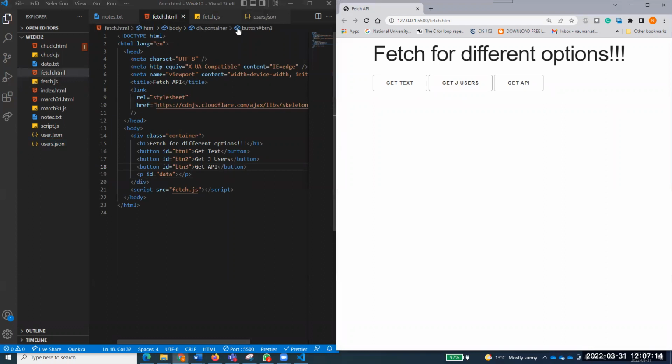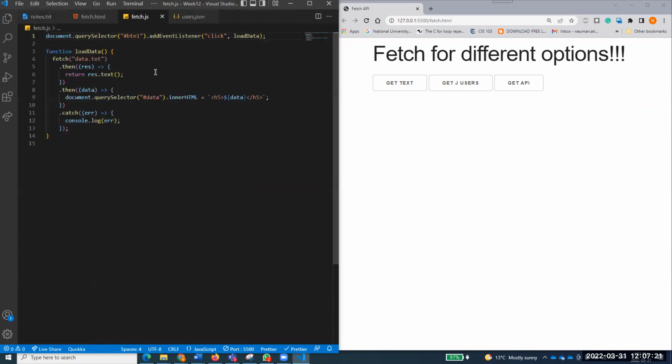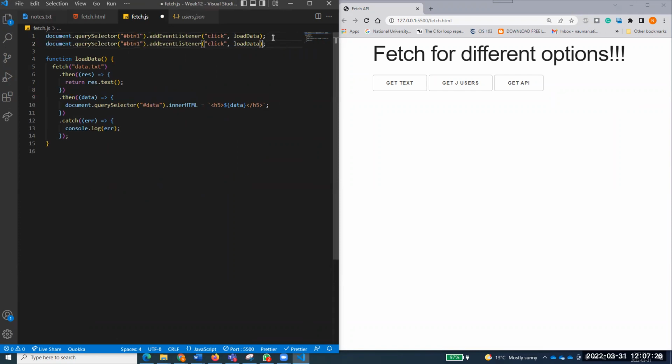So right now I would like to just work on the second button. And what is the second button? The second button is btn2. Let's come back over here and first of all catch that button. And how to catch that button? I can catch it by using btn2. And I can say not loadData, rather I'll say loadJData, JSON data, right? Load J data. I want to create this function, so I'll copy this so that I do not make a mistake. Function, paste. I want to create this function.